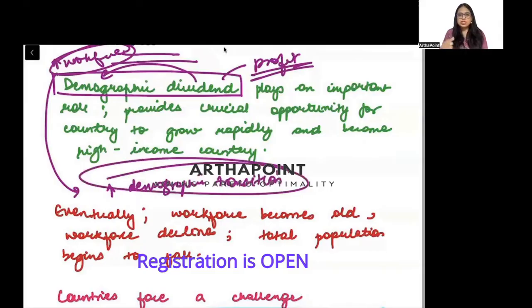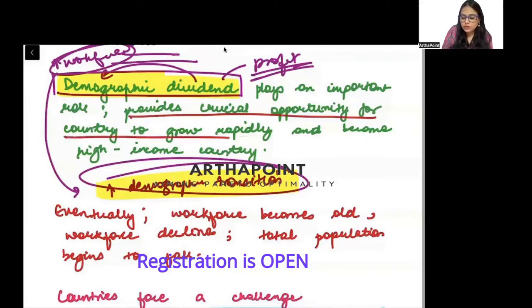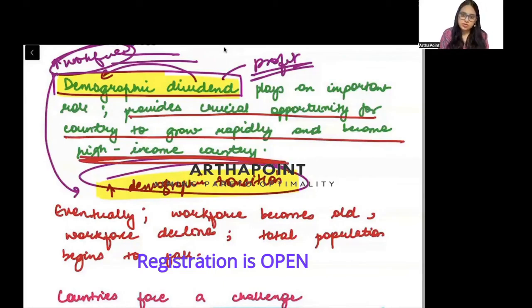So in the process of demographic transition, जैसे जैसे demographic transition हो रहा है, the economy is increasing its GDP, it is getting benefited, and that benefit is called demographic dividend. ये जो demographic dividend है, it is a crucial opportunity for a country to grow rapidly and become a high income country. इस process से एक country high income country बन सकती है, right?